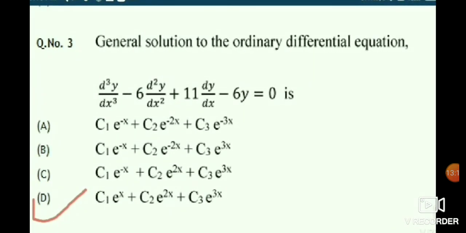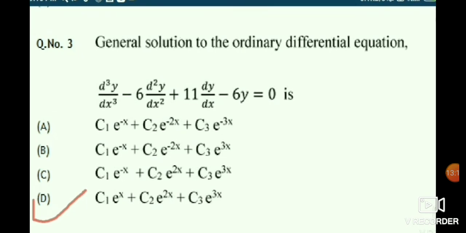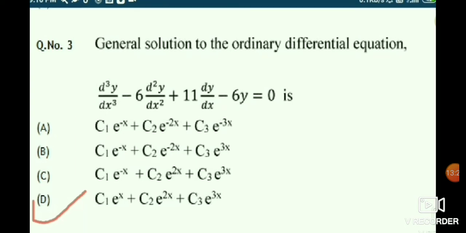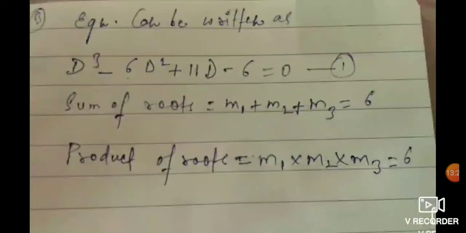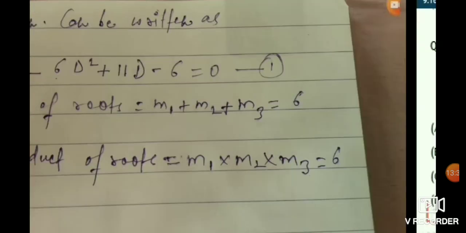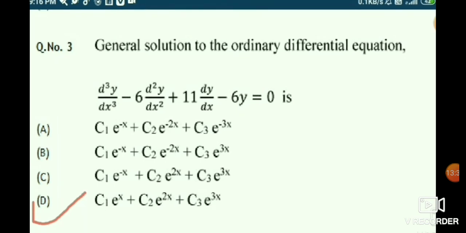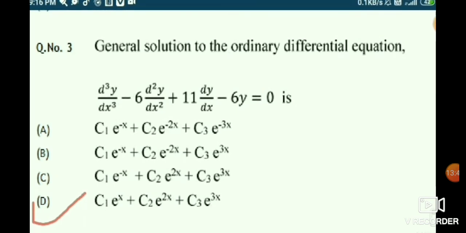In the second option, m1 and m2 are negative and m3 is positive. When we multiply we can easily get 6, but when we add all three, m1 plus m2 plus m3, we are not getting 6, we are getting less than 6. We are getting 0. When you add m1 plus m2 plus m3 in option B, you get 0. In option C, when you add this, you get less than 6.